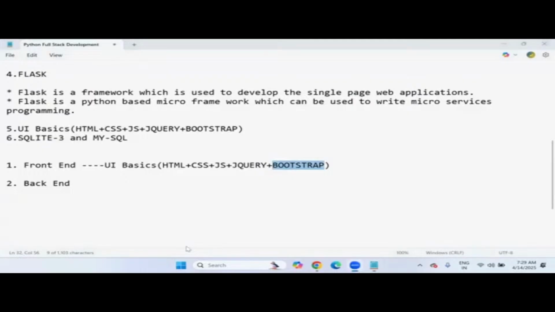Okay, this is the main part. So React.js will not be included here. It's not required, because what we would do with React.js, we are going to do with Django itself only. That's why it is not part of our curriculum.